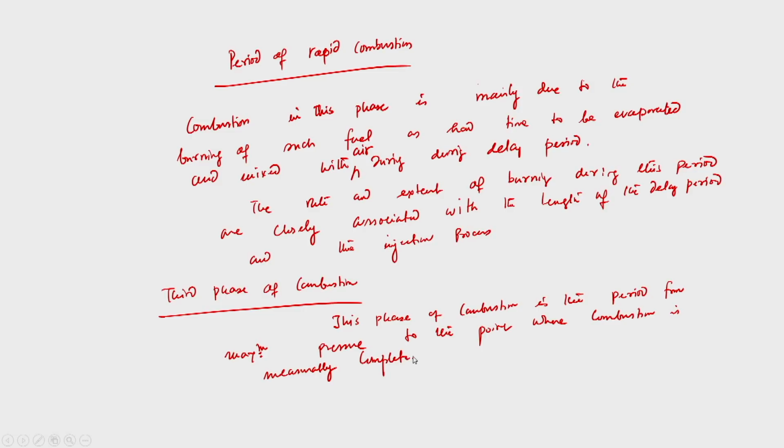That means once we have the maximum pressure rise, we can say that the combustion will be completed. So, maximum pressure is there, but from that time to the point when combustion is measurably complete is known as the third period of combustion.